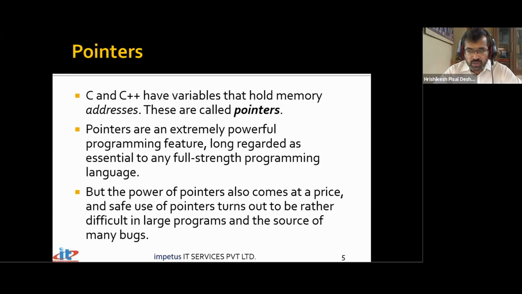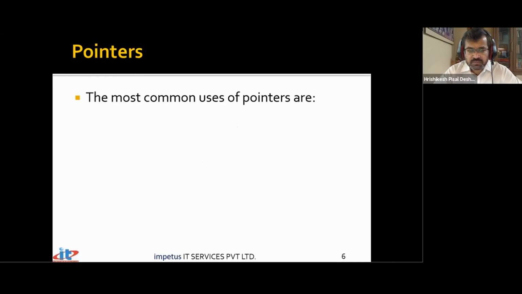That means you interpret the pointer arithmetic in a different way, and that is where we actually go wrong, and it can result in crashing of the system. So it is a powerful concept. It gives you direct access to any location in the memory. I can jump from one location to another. I can manipulate the data which is stored at that particular location. Very powerful feature, the powerful behavior that pointers provide us. But it comes at a cost. Things can go wrong.